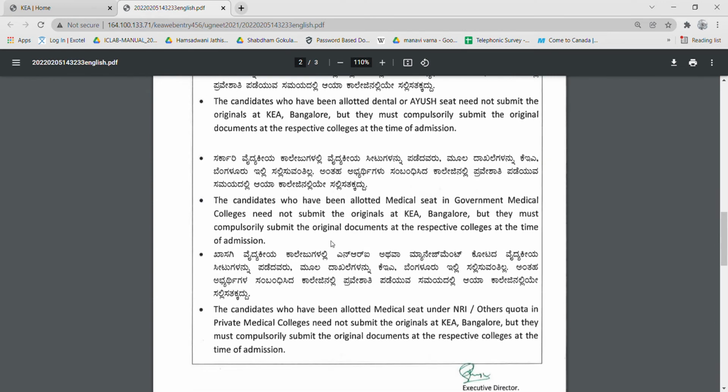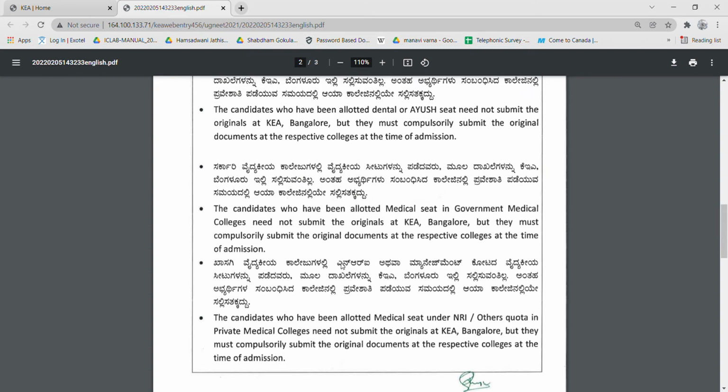The candidates who have been allotted a medical seat in government medical colleges need not submit the originals at KEA Bangalore, but they must compulsorily submit the original documents at the respective colleges at the time of admission. So if you have been allotted a medical seat in a government medical college only, then you can submit it to the respective college at the time of admission. You should not submit it to KEA. If you have been allotted a seat in a private medical college, whether it is a government seat or a private seat, you have to submit it to KEA.